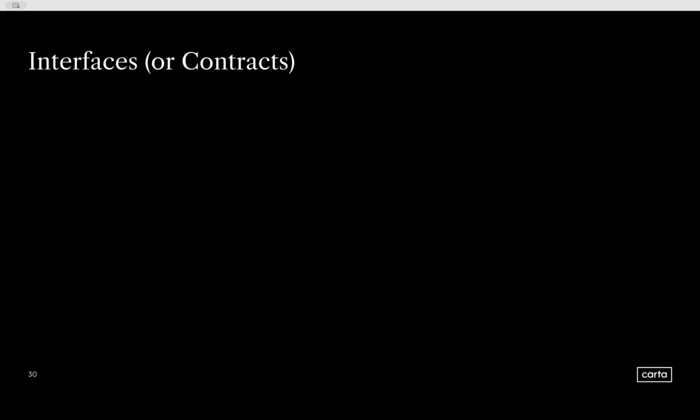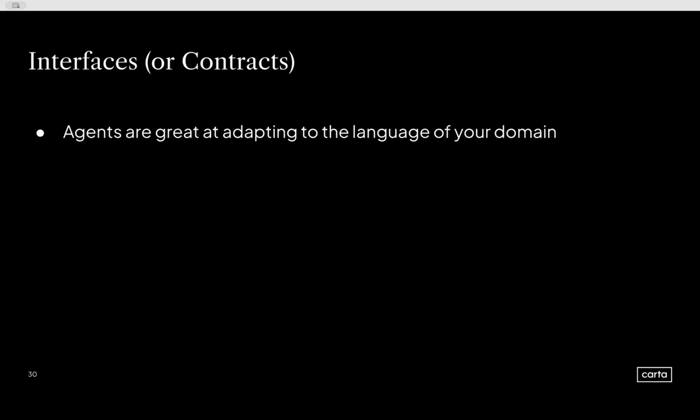And this piece is a little bit more nuanced, but I also think it's extremely important. So again, agents, they're great at adapting to the language of your domain. If you've ever prompted an agent and mentioned the word fund administration, you'll notice that it replies to you as if it was always aware that this is a talk about the fund admin domain. It's great at code switching into the domain that you're talking to it about. But at the same time, if you've ever tried to actually ask it to do things in that domain, it really needs guardrails to work within it.